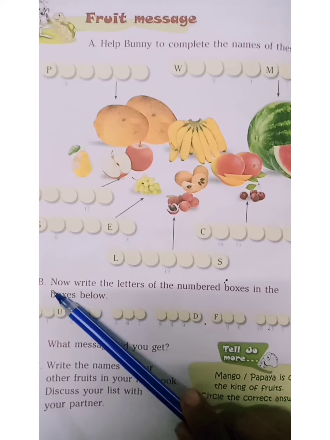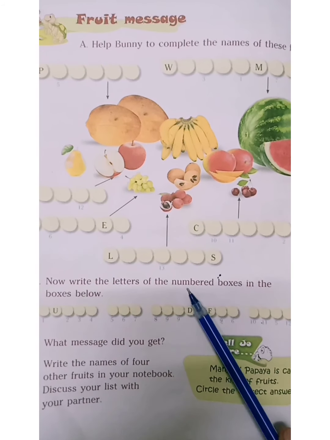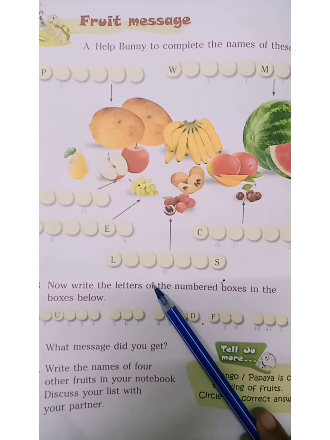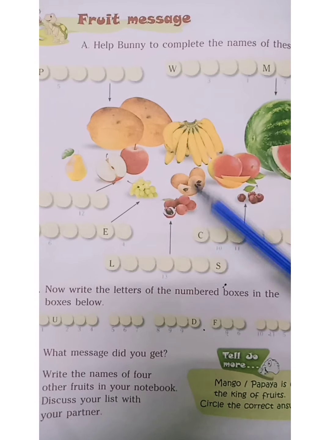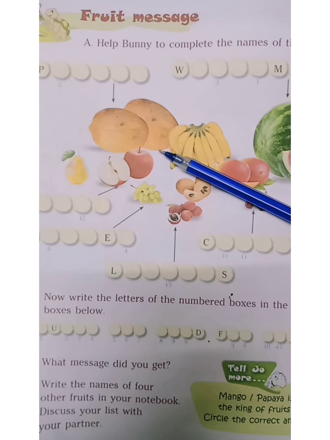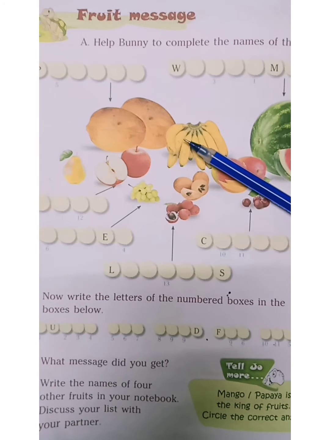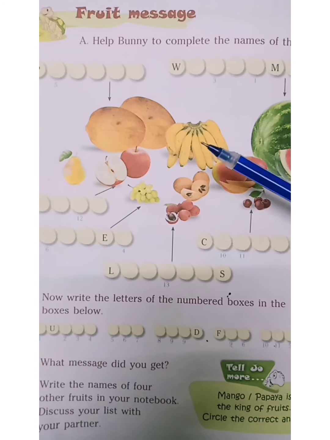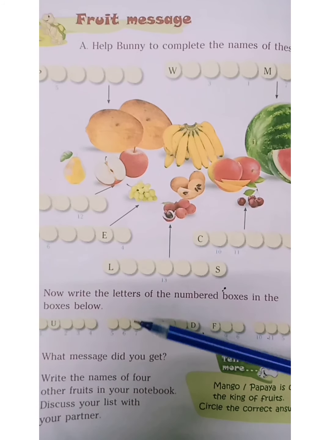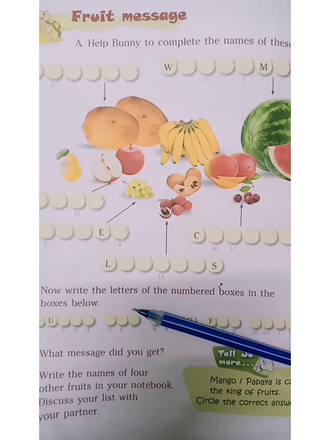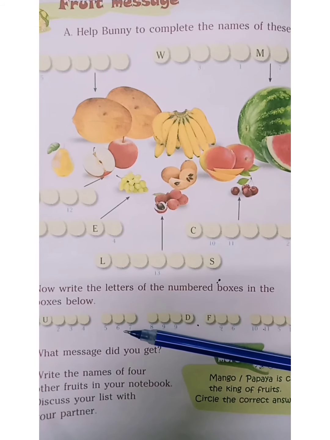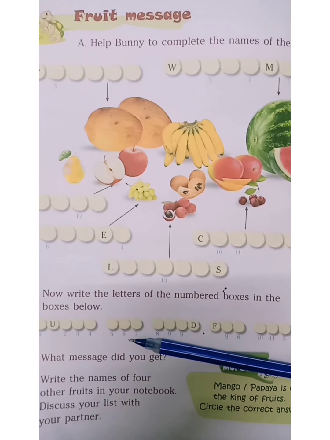Now look here, part B. Now write the letters of the numbered boxes in the boxes below. Children, here what we have to do is, the above fruit names which we have completed, can you see numbers? Yes. So, in which a number and alphabet are written, that alphabet we have to fill here in the below boxes. Okay. According to the numbers, we have to write the correct alphabet. Okay, so let us start.